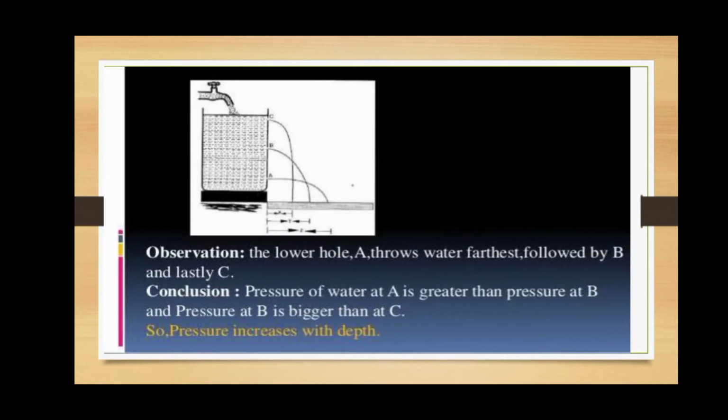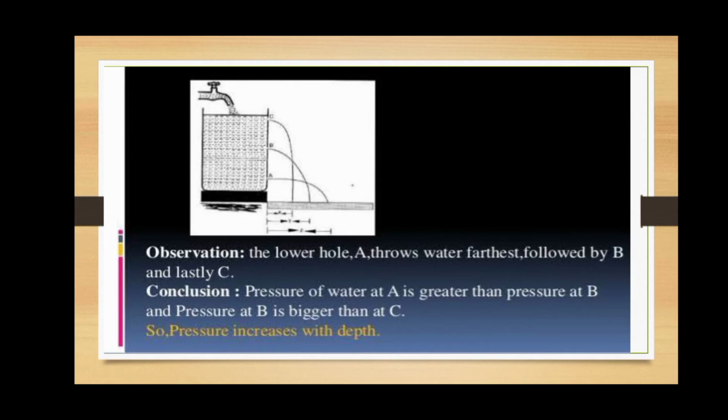The fact that the pressure of a liquid increases with depth can be demonstrated by using the apparatus shown in figure. A tall vessel has three short and thin tubes A, B and C fitted at different depths from the top of the vessel. The three tubes are of equal diameters and corks are fitted into them. The vessel is filled with water and then all the corks are removed quickly.